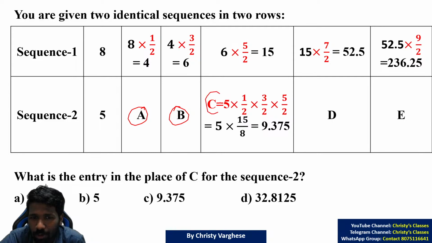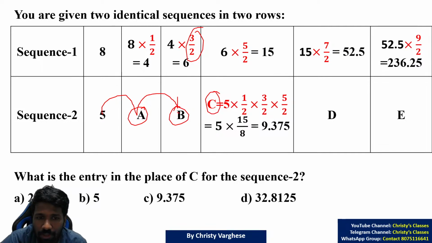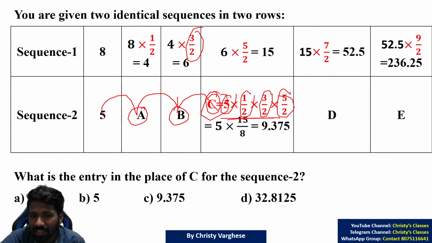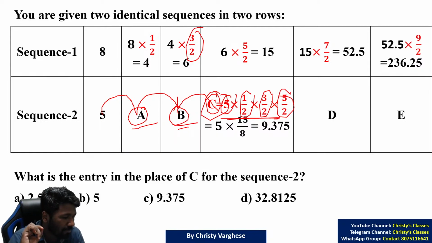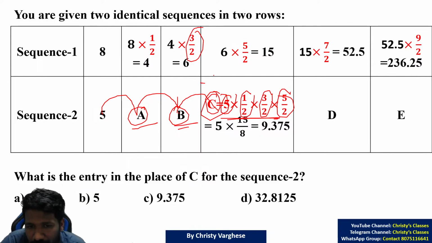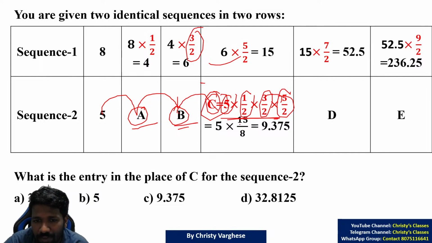You directly go to C value. 5 into half is A, into 3 by 2 is B, 3 by 2 into 5 by 2 is C. That means 5 into half into 3 by 2 into 5 by 2 will be C. Directly you can answer that. All of you are understanding? Don't waste your time on A and B. Already this question is a little time consuming question. To save time, you have to do these kinds of improvisations. So anyway, 5 into, when you multiply this, 3 into 5, 15 by 8.